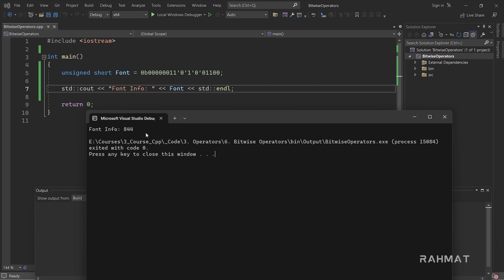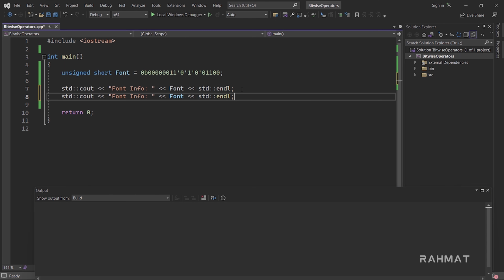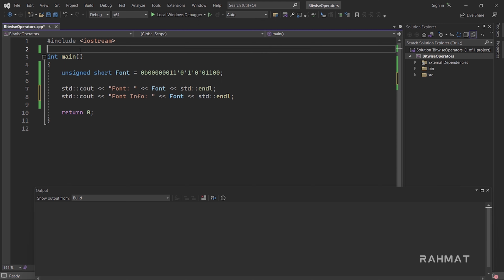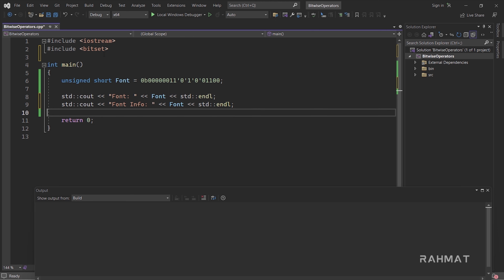So what's going on? We want to print the binary because this information is in binary, but you cannot directly print binary. Let's duplicate this, and I'll show you how you can print binary information. I'll give this one only font, and to the second one I'll say font information, which is binary information. For printing binary, we need to include a header file called bitset.